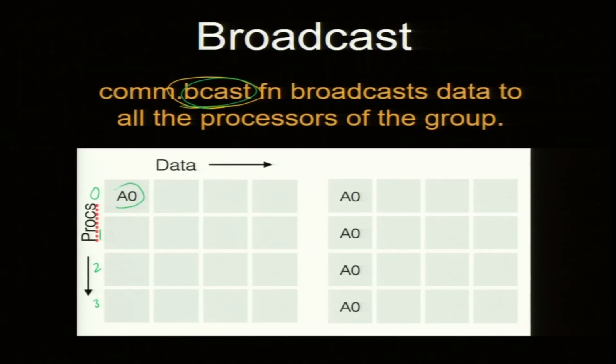So, data in process 0 is A0. Process 0 contains some number called A0. I want to broadcast it, so the A0 should go everywhere, a single number. As a result of this transfer, A0 is there in all the 4 procs, right. So, that is the output.